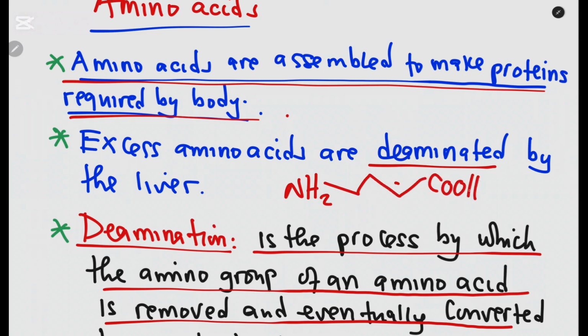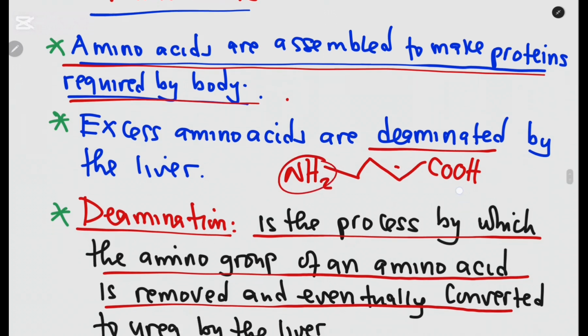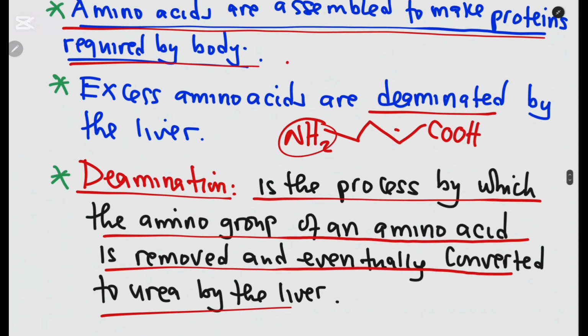So this amine group is removed, and that is what we call deamination. And the intermediate is ammonia, which is toxic. Therefore it has to be converted to a less toxic substance, which is urea. But the accumulation of urea in the body is dangerous, and therefore it has to be removed by the kidney.